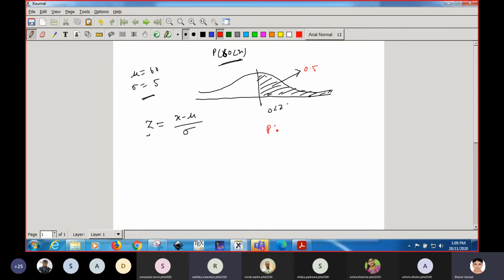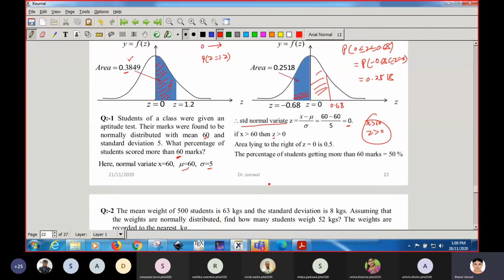So the probability for the variate when z is greater than 0 is always fixed, that is 0.5. Now the question asks for the percentage. Percentage is just multiplied by 100%. 0.5 multiplied by 100% will be 50%.